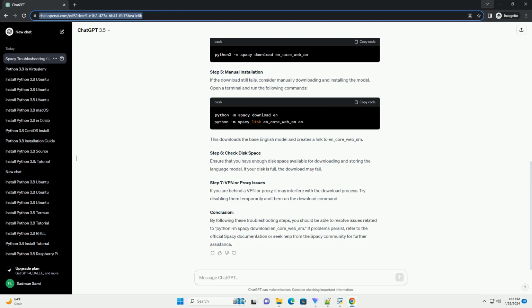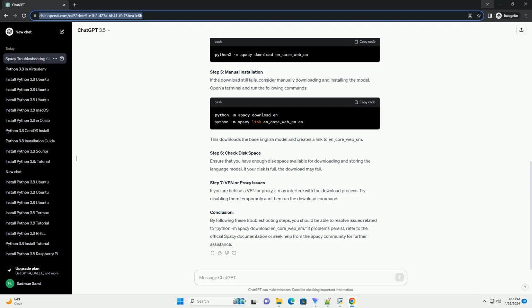If you are behind a proxy, configure SpaCy to use the proxy by setting the HTTP and HTTPS environment variables. Offline installation. If none of the above solutions work, you can consider downloading the model manually from the SpaCy website, https://spacy.io/models, and then installing it locally.